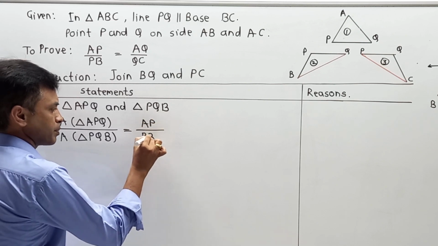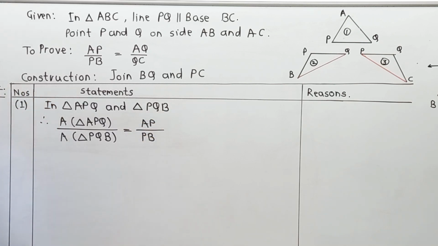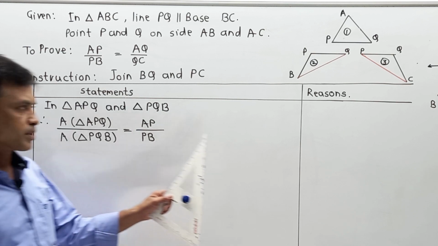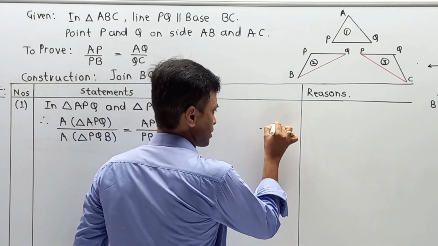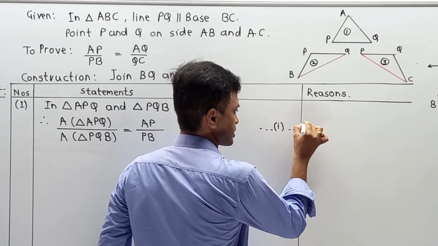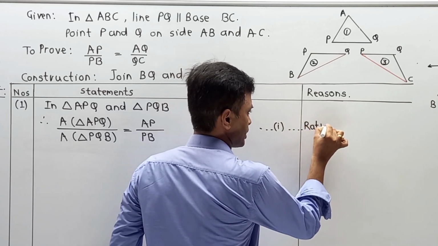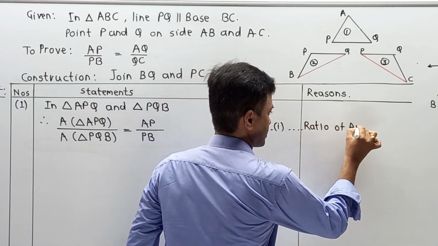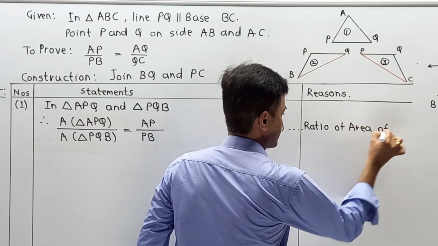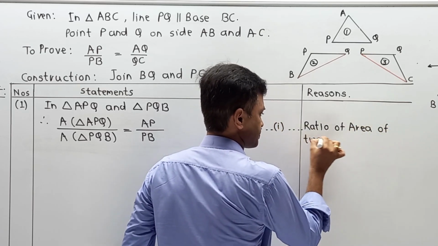Now, this part I am going to indicate as equation number 1, and the reason is ratio of area of two triangles.